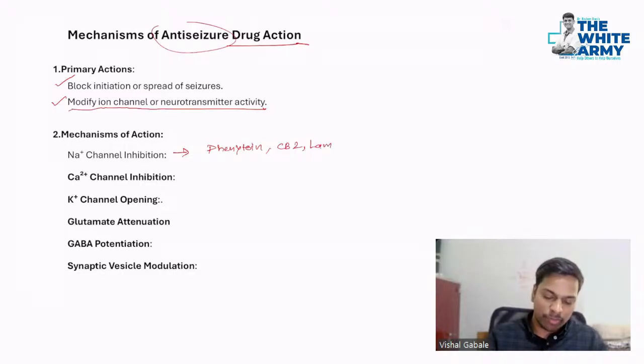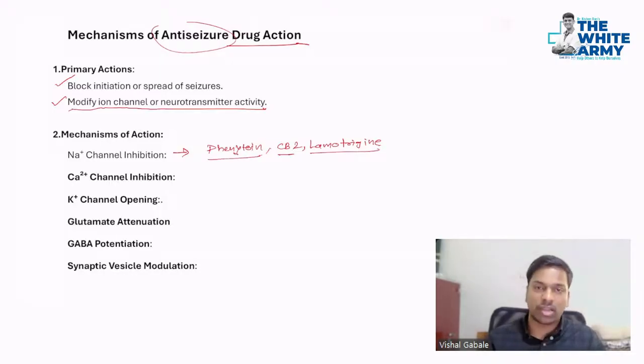Very, very important and very safe in pregnancy also, that is lamotrigine. Phenytoin has a number of side effects, which is out of the scope of this lecture, but at the end of the lecture I've added one chart where we can summarize the side effects. Here I just want to tell you, on the basis of pathophysiology mechanism, what the drugs are. So sodium channel: phenytoin, carbamazepine, lamotrigine.